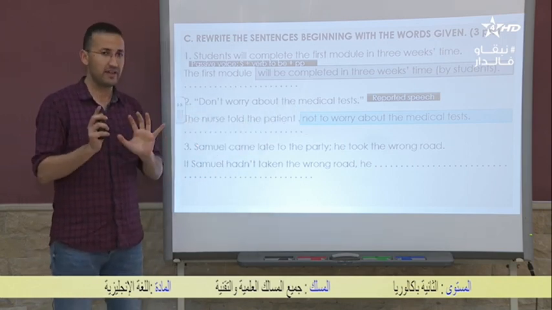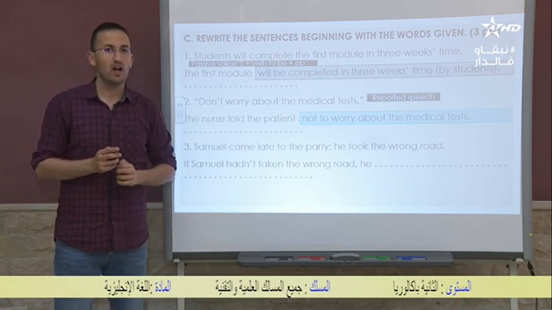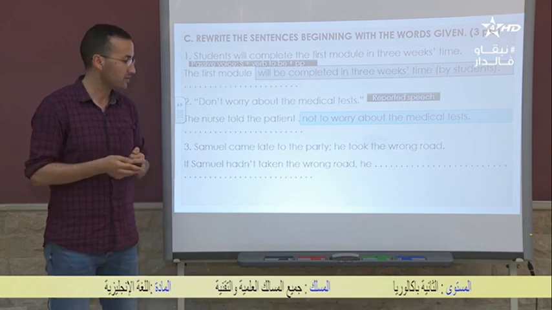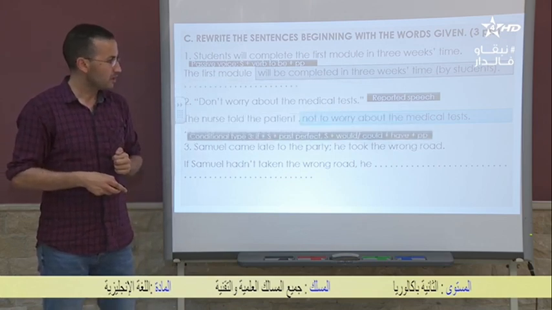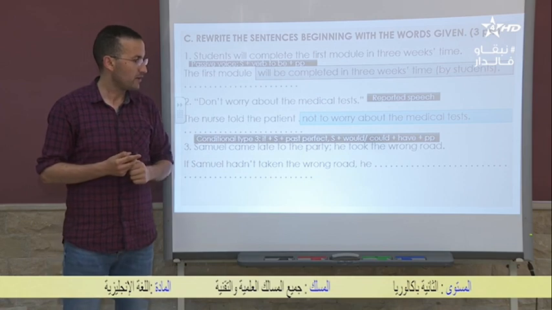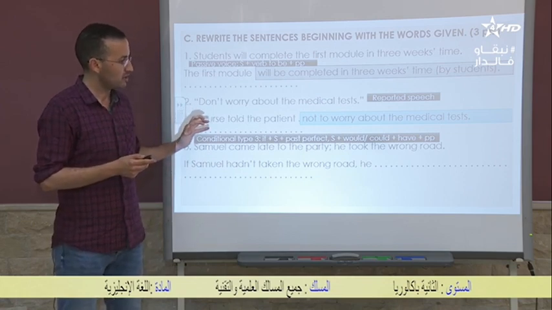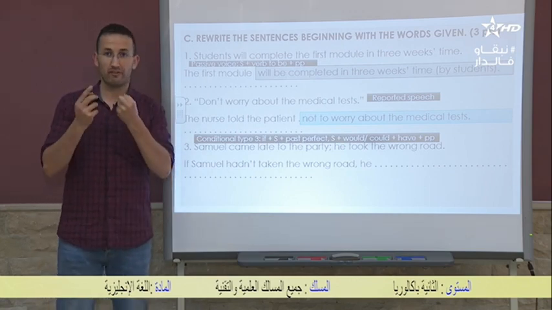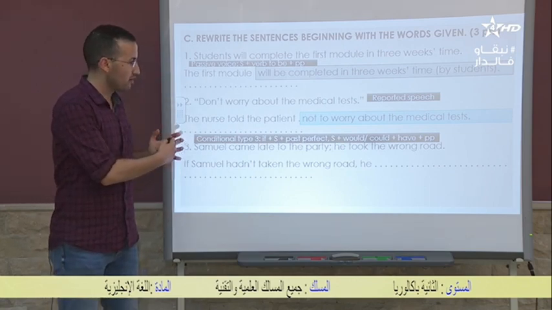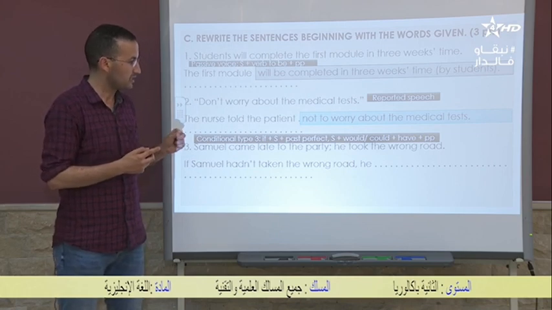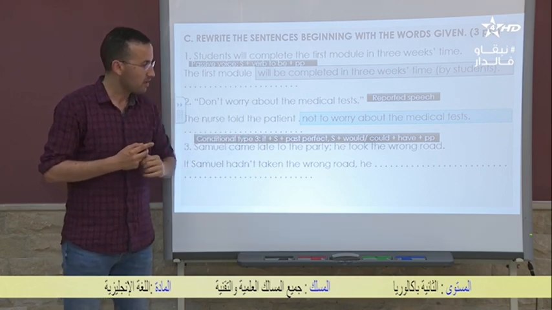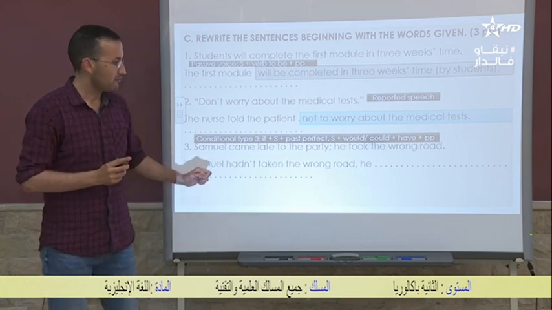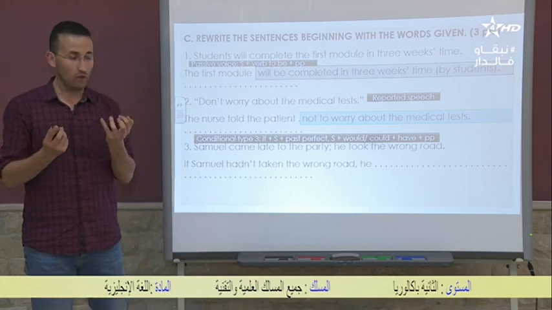Since we have, again, hadn't taken, we know that we're dealing with conditional type what? Type 3, okay? And as you can see, this is the form of conditional type 3. So now you have everything. Can you come up with the main clause? Remember that this is the if clause, and this is the main clause.